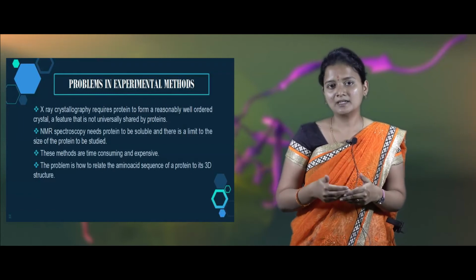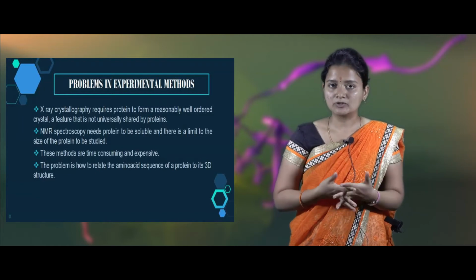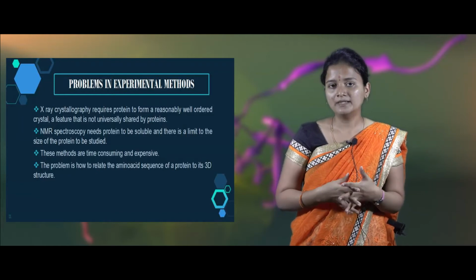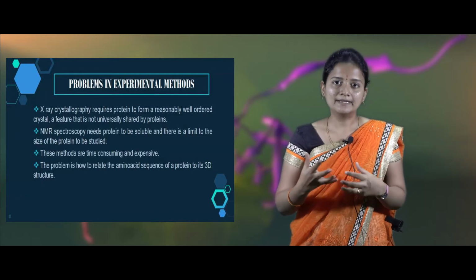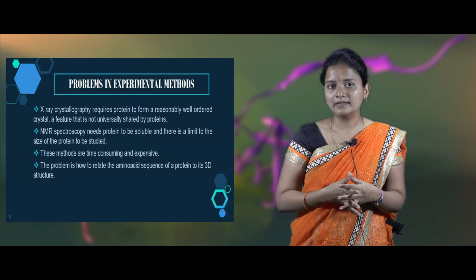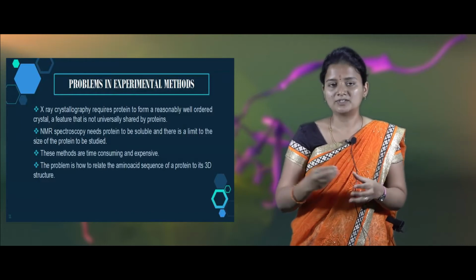Till now, we saw the various experimental methods to determine the protein structure. Now we'll be discussing the disadvantages of those methods. In X-ray crystallography, the protein has to form a well-ordered crystal structure. If you're not getting the well-ordered crystal structure, then we will not get the final protein structure. It will not be in a good conformation.